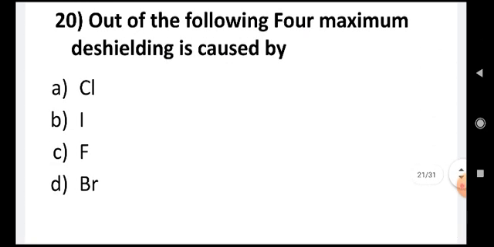Out of the following four, maximum deshielding is caused by chlorine, iodine, fluorine, bromine. It is fluorine which causes maximum deshielding. Because fluorine is highly electronegative, it will pull the electrons towards itself, so it will cause deshielding of the nuclei, because the electrons will be more located towards the fluorine and hence they will not shield the nuclei. So maximum deshielding is caused by fluorine.